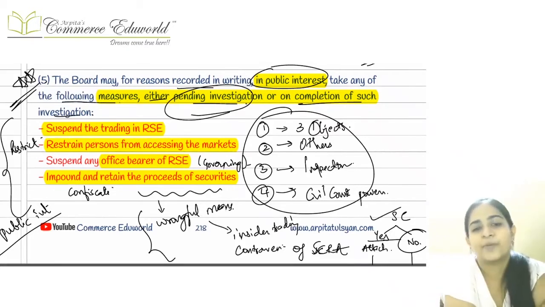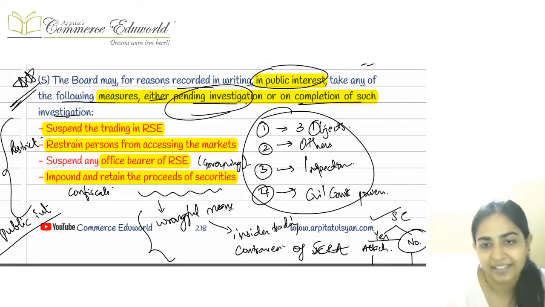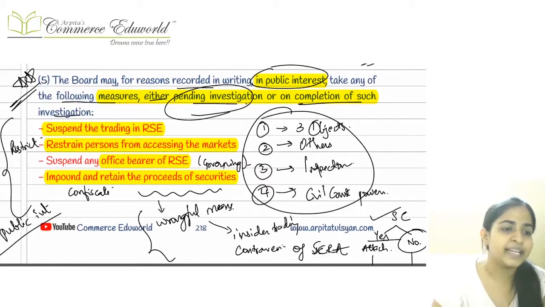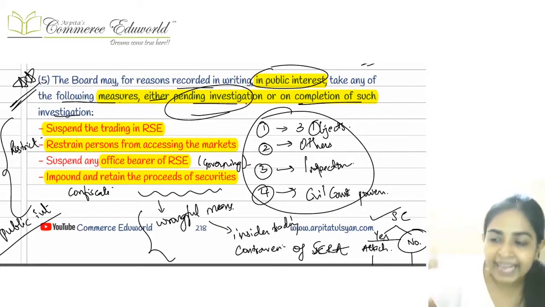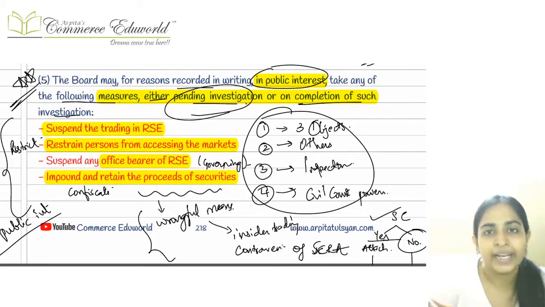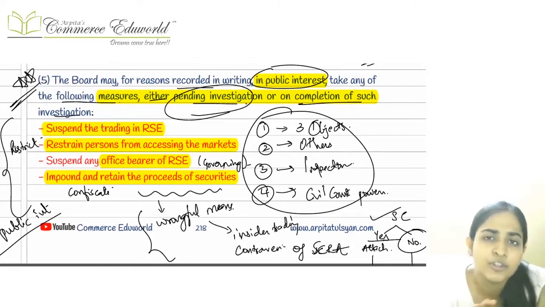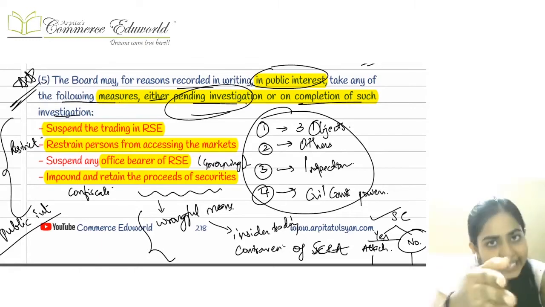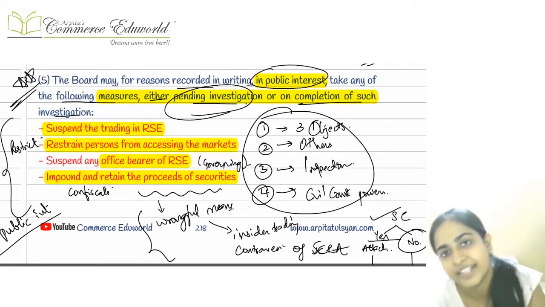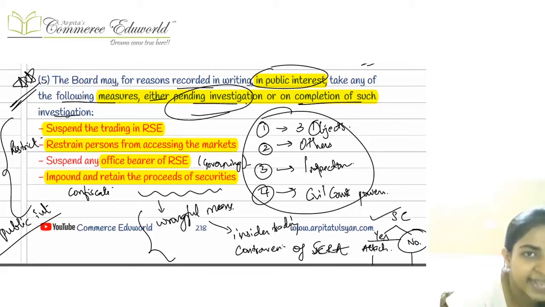Another thing, next point was an important point because we had certain amendments here. Now here basically SEBI can exercise certain powers during investigation. We are going to study investigation in section number 11C. But during investigation, if SEBI thinks that something is not good, something is not proper, then it can take certain steps. Or even after the investigation is done, after that also the SEBI can take certain steps.